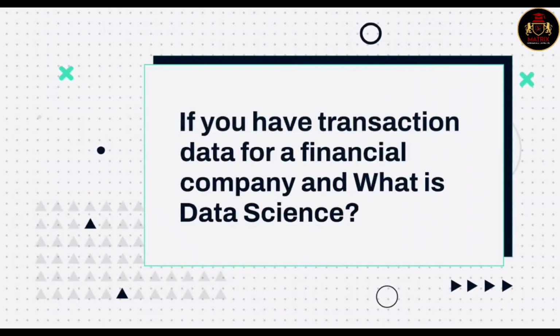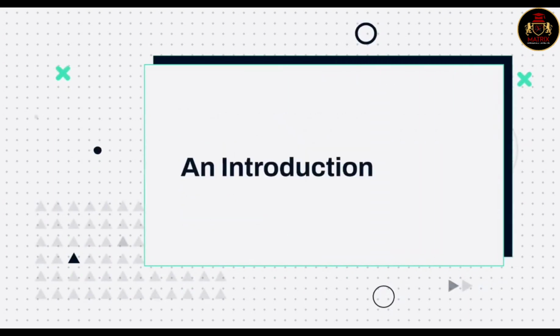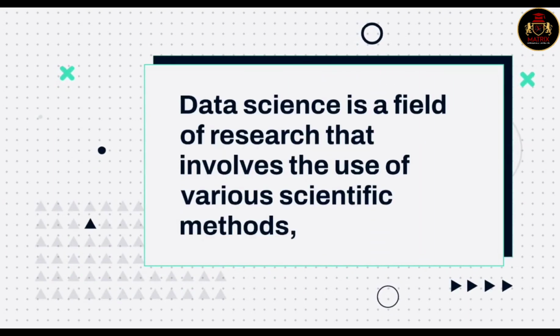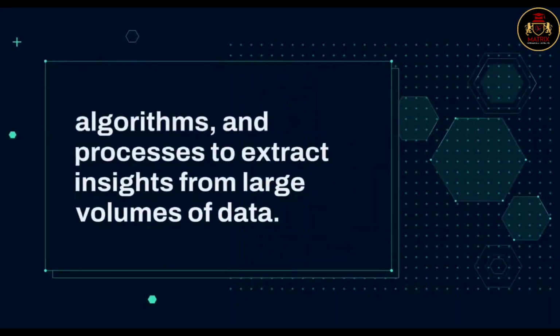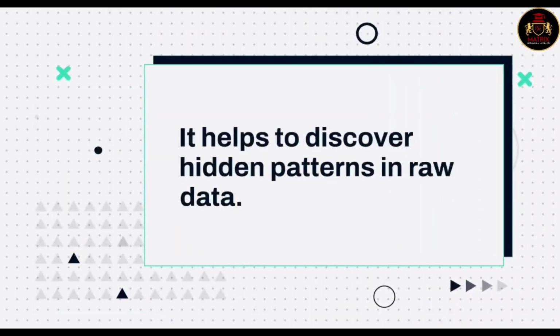If you have transaction data for a financial company, what is data science? An introduction. Data science is a field of research that involves the use of various scientific methods, algorithms, and processes to extract insights from large volumes of data. It helps to discover hidden patterns in raw data.